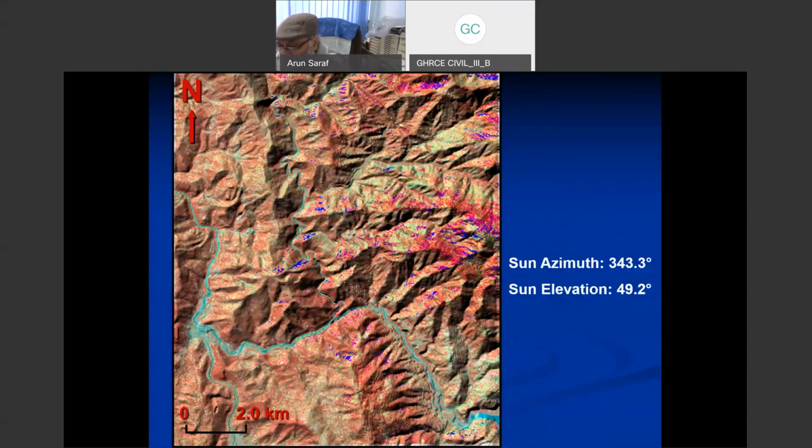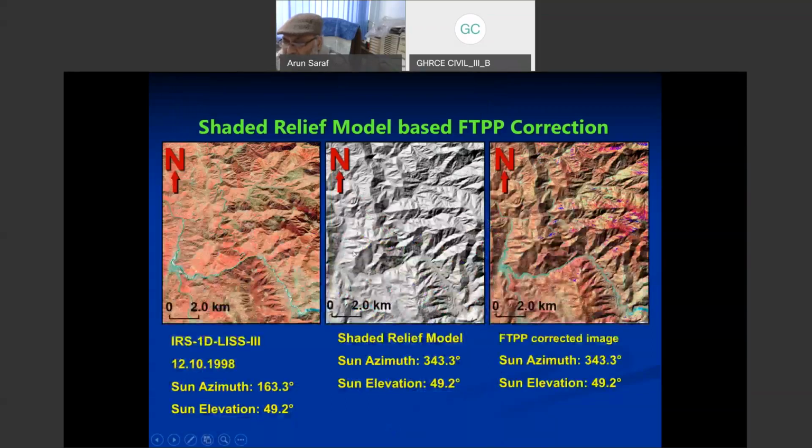You don't have to rotate the image, and you can use it along with other maps which also have north upward direction. So this is one example. If I put all three together, this is the original image on the left side, the middle one is the shadow relief model having opposite sun azimuth, and the right image is the corrected one, north upward. Here the sun azimuth is 340 degrees.